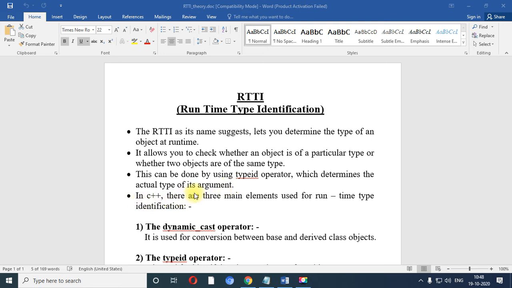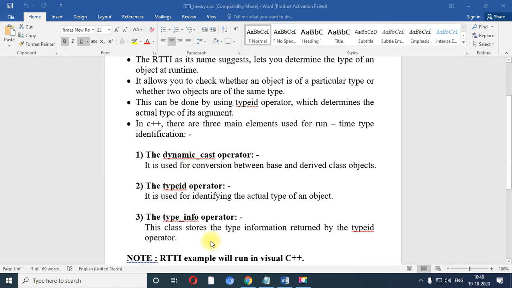In C++, there are three main elements used for runtime type identification. That means using these three elements, you are able to perform RTTI. RTTI is nothing but seeing how many objects you have created, and you can check those objects at runtime. Number one, the dynamic_cast operator. Number two, the typeid operator. And number three, the type_info class.